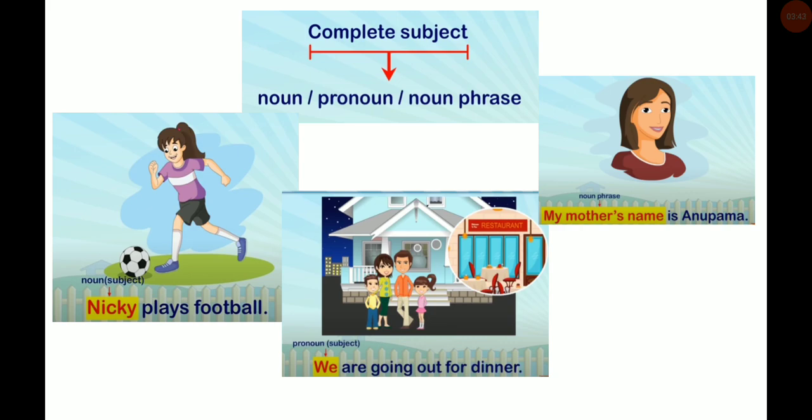Now we will learn about a noun phrase. I can't say only my. My mother's name is Anupama. Now my mother's name is a complete noun phrase. Pay attention. I can't say only my. It's an incomplete subject. My mother's name is a full noun phrase. Is Anupama. So my mother's name is a complete subject and is Anupama is a predicate.